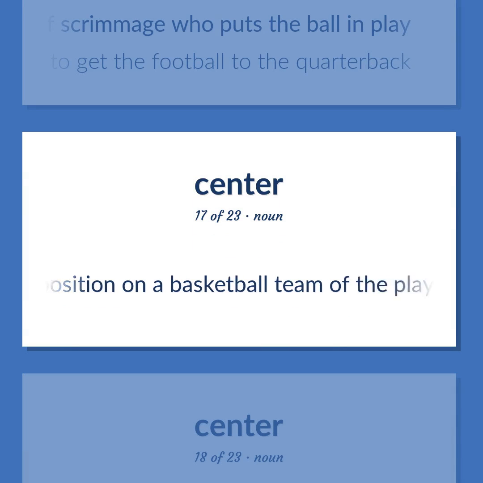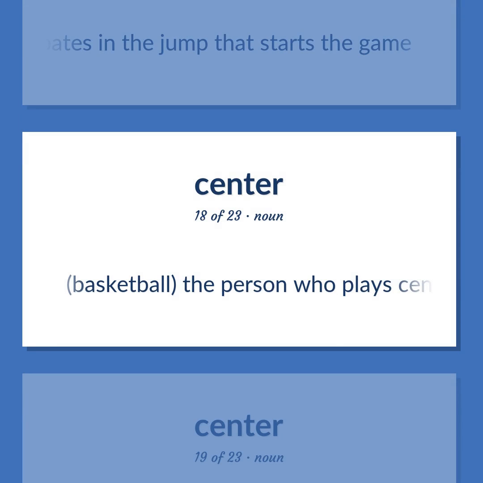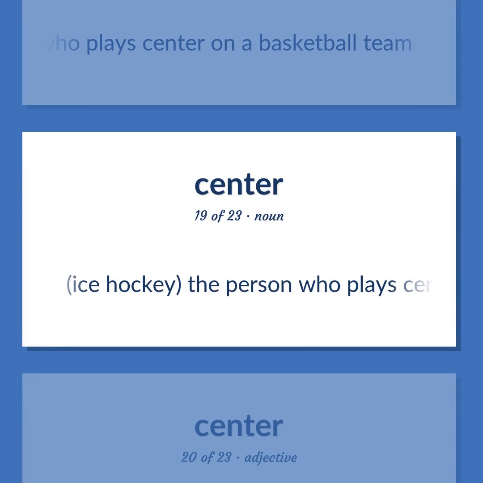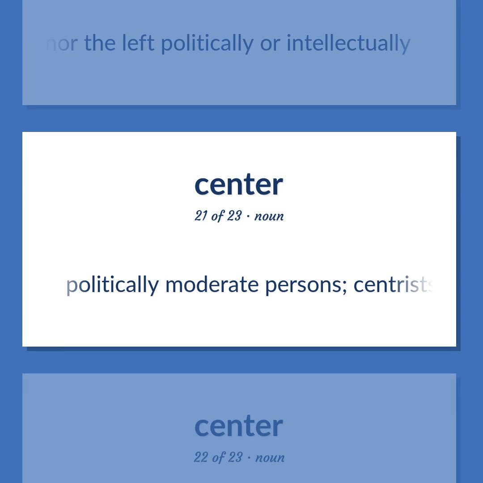A position on a basketball team of the player who participates in the jump that starts the game. Basketball. The person who plays center on a basketball team. Ice hockey. The person who plays center on a hockey team. Of or belonging to neither the right nor the left politically or intellectually. Politically moderate persons, centrists.